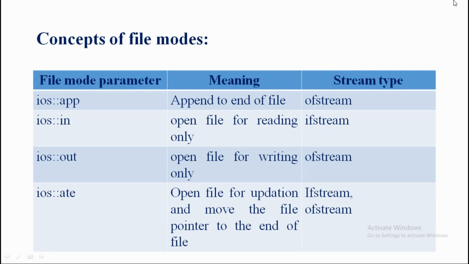After ios::out, we have ios::ate. The purpose or meaning is to open the file for updation and move the file pointer to the end of the file. Maybe you want to make some updation in the file, and also we move the file pointer, in simple words the cursor.